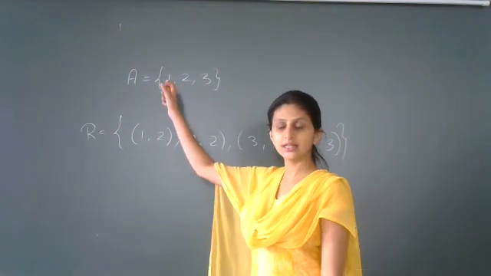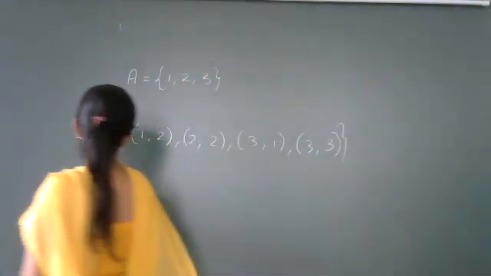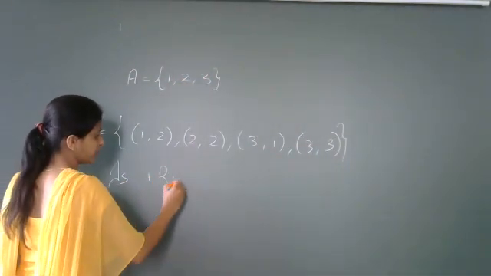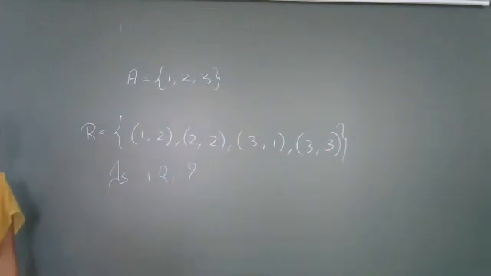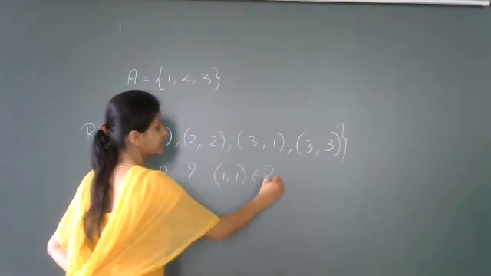But let us take the first element, that is 1. Now is 1 related to 1? Is 1 related to 1 here? Just check. Is 1 related to 1? Means, do we have an ordered pair 1, 1 belonging to R? No, right?